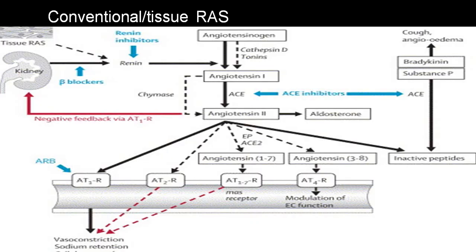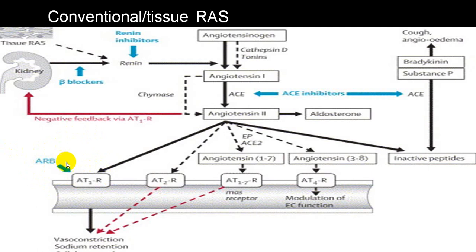This is what happens when angiotensin 2 acts on the angiotensin 1 receptor: vasoconstriction, sodium retention, collagen growth, oxidative stress. ARBs block that particular receptor, the AT1 receptor.